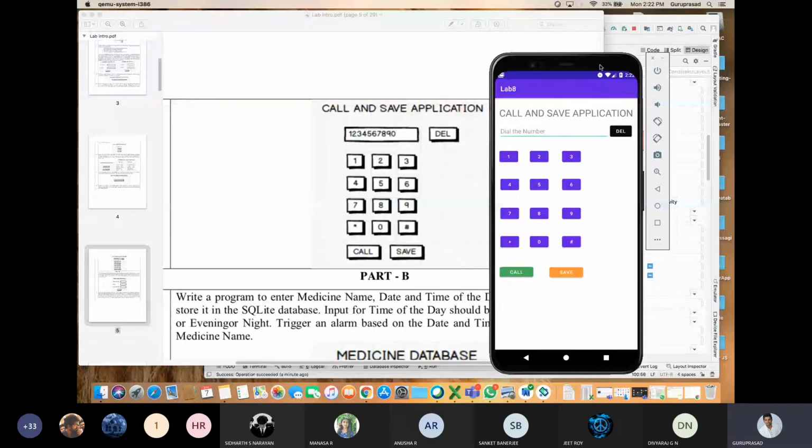Any doubts? I've given an assignment also. Some of you have done extraordinary things because they have done style and all for buttons. Okay, they have done. I don't mind. It's really applause for those students. But those who don't know, at least this. I've taken text view. I've taken edit text. I've taken buttons, and I have given. By default it was purple color. I needed background, but do you remember you have coded this many lines?